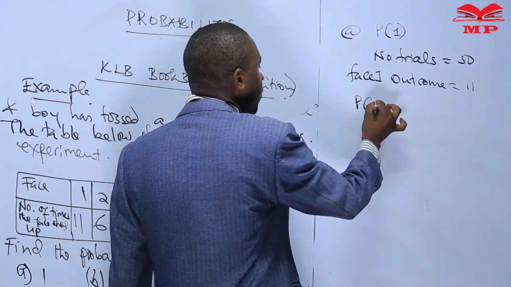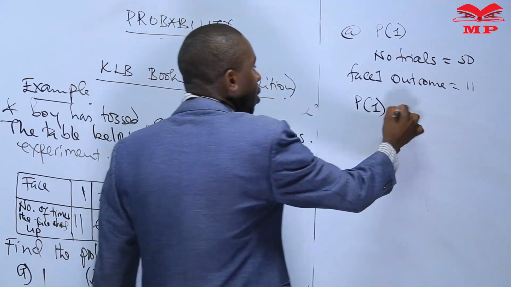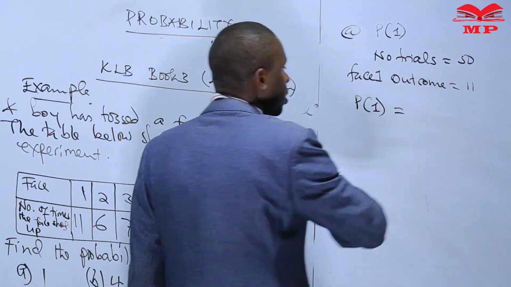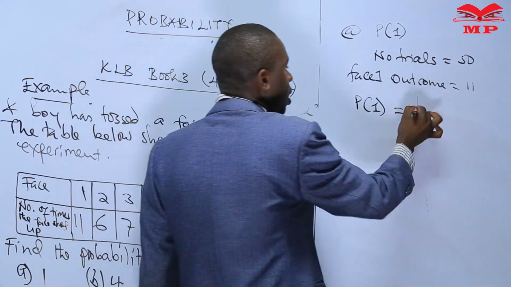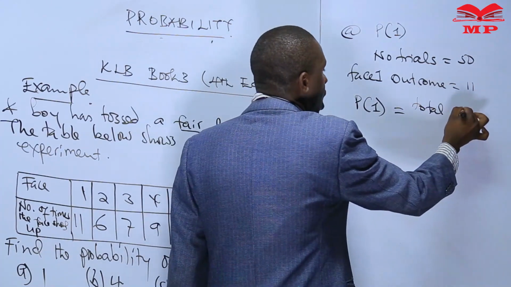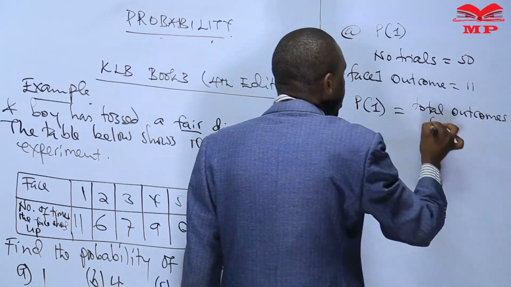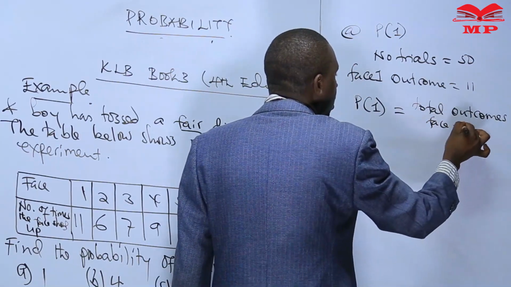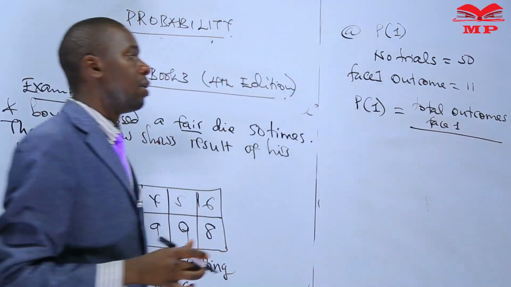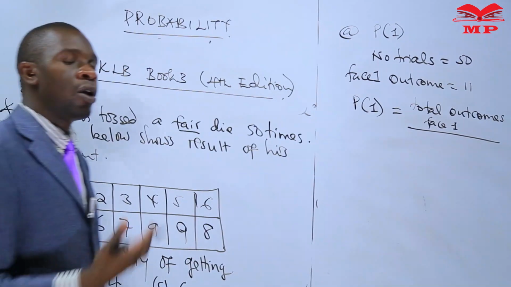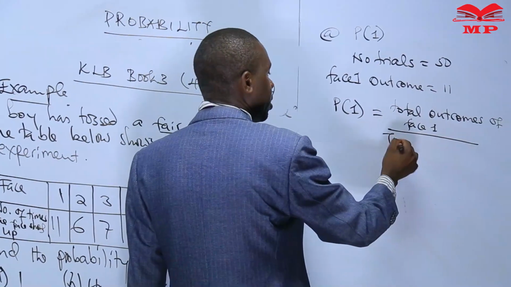So the probability of getting face 1 would be the total outcomes of face 1 divided by the total number of trials.